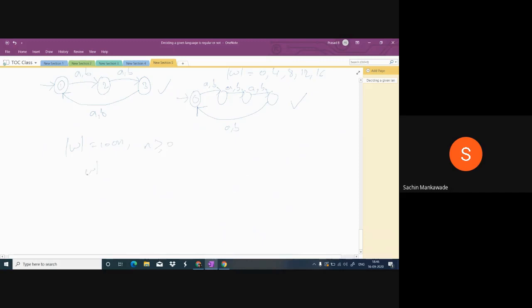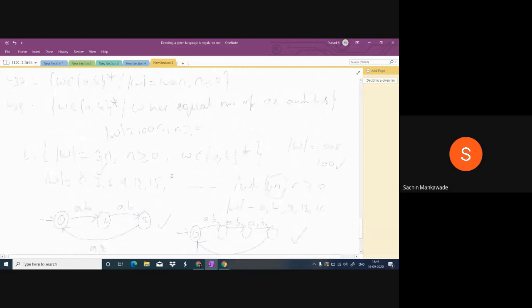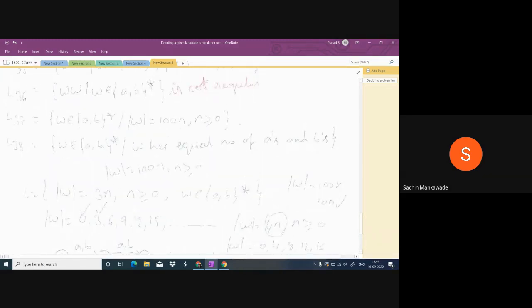So the length will be 0 if n is 0, 100 if n is 1, 200 if n is 2, 300 if n is 3, like that. So this is for length 0, we will accept. Length 1, don't accept. Length 2, don't accept. Length 3, don't accept, and so on. Length 99, don't accept. If the length is 100, then we will come back. So there will be 100 states. So we can construct a finite automaton to accept every string of this language. Hence, this language is regular.